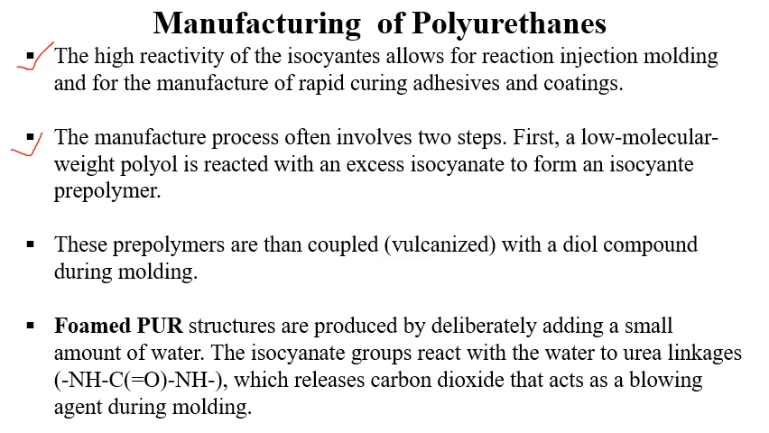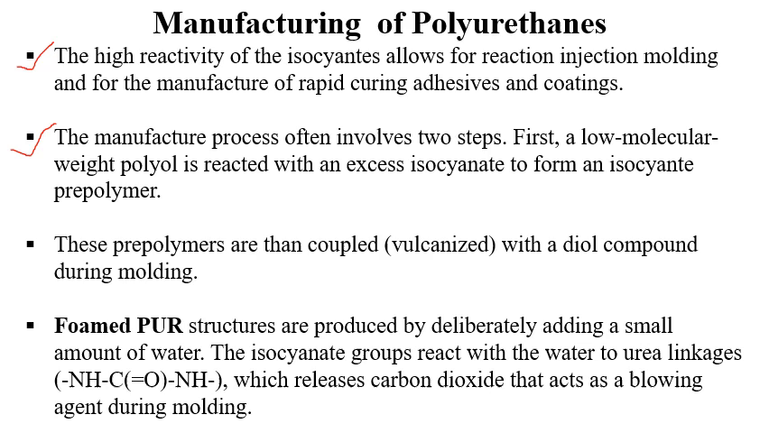The manufacturing process basically involves two steps. First, a low molecular weight polyol is reacted with an excess isocyanate to form an isocyanate pre-polymer. So this is the pre-polymer. How is a pre-polymer formed? A low molecular weight polyol or diol is reacted with an excess of isocyanate to form an isocyanate pre-polymer.